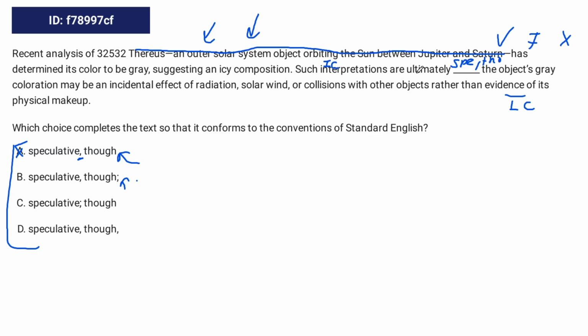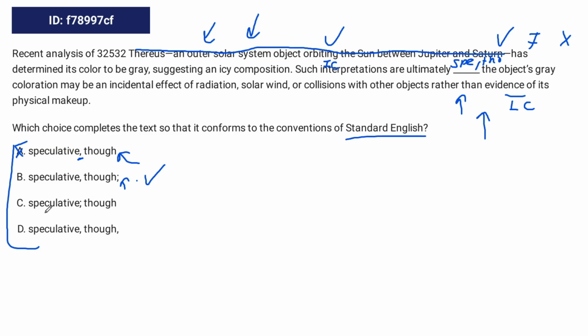So such interpretations are ultimately speculative, though. This sentence says that they're not speculative, that it is the analysis that said that it's not speculative. And this sentence sets up for the next sentence, saying that in fact that is speculative and incorrect. So this transition is in the right spot, and since this acts basically as a comma, it keeps the next sentence an independent clause as well. So this is correct according to standard English conventions.